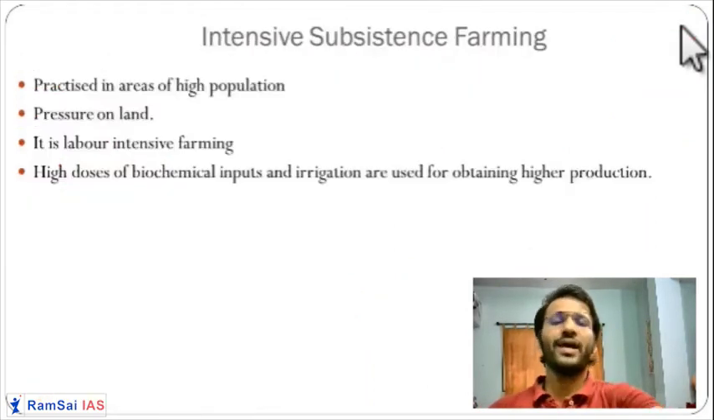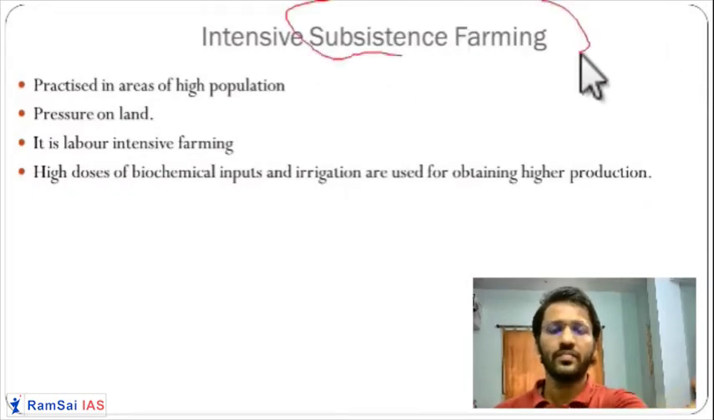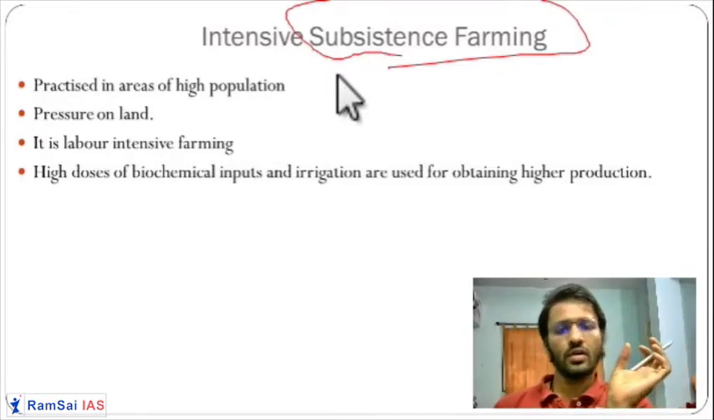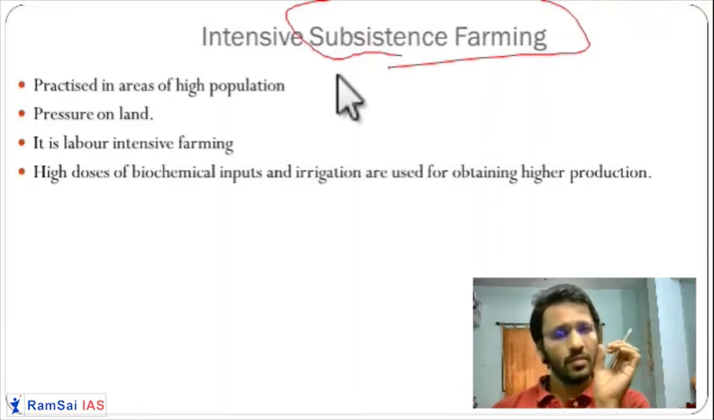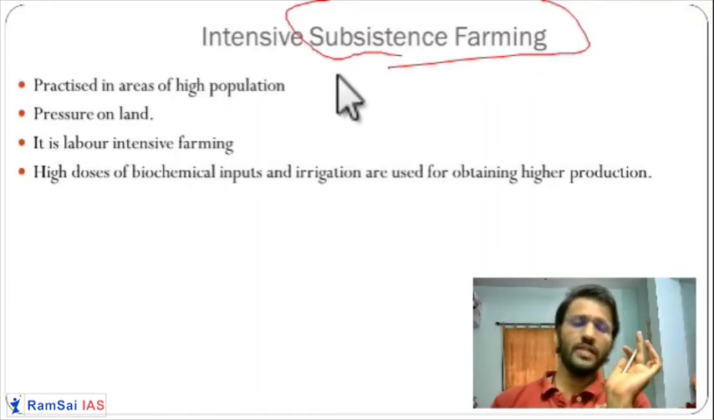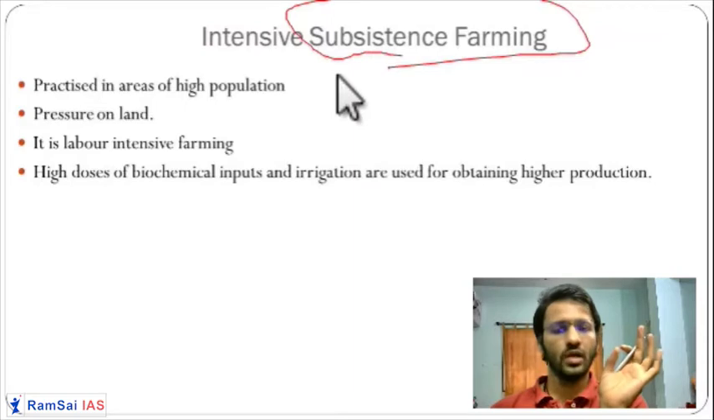Second type of agriculture, intensive subsistence farming. First of all, we have seen primitive subsistence. Now, intensive subsistence means what? In a particular area, population is very high, land availability is very low. So size of the farm is very small, and people are more to feed. So what they do? They take twice, thrice, or 4 times crop in their farm. Generally, normal farmers take 1 crop or 2 crops in a year. These people will take 3 or 4 crops in their farm. So that's why it is called intensive subsistence.